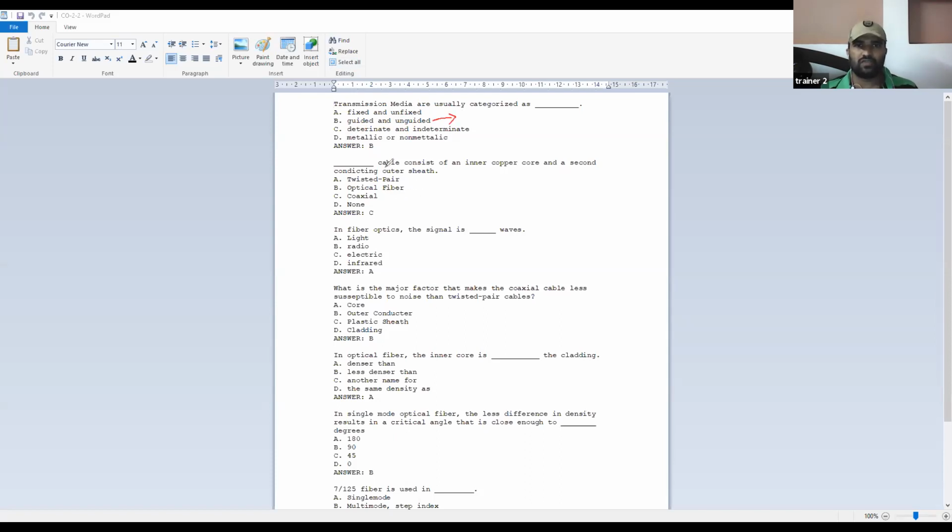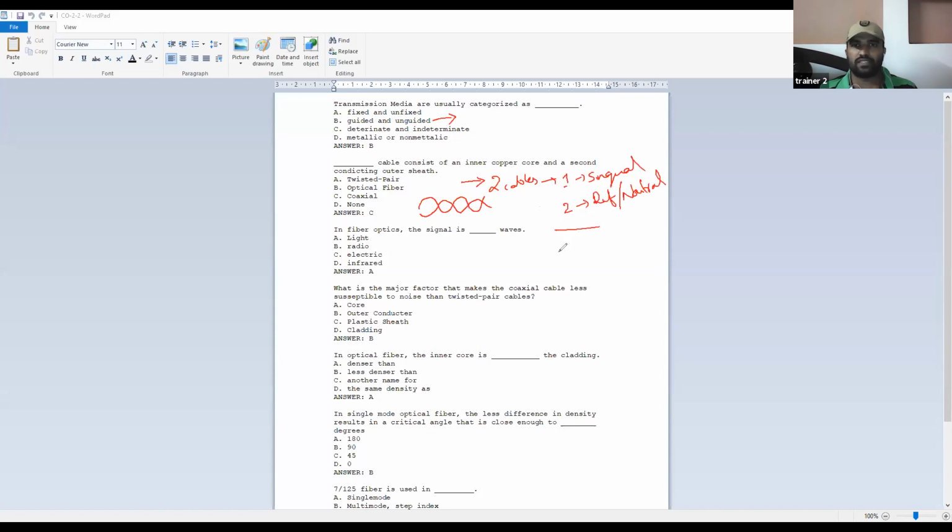Coming to the second question, dash cable consists of an inner copper core and a second conducting outer sheath. If you recollect, every communication medium needs two cables. One cable carries the actual signal and the other cable carries the reference signal, or you can say neutral signal. Now in twisted pair, as you can remember, the cable is helical in nature. That means these two cables are twisted one with one another.